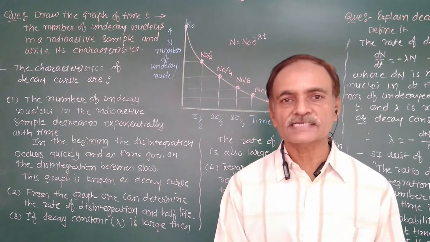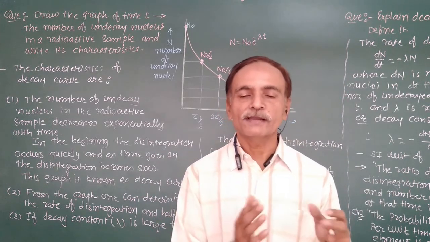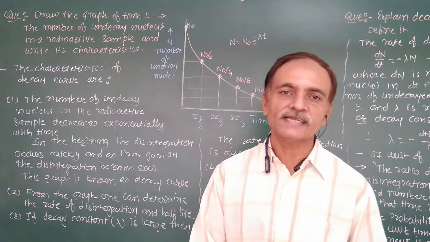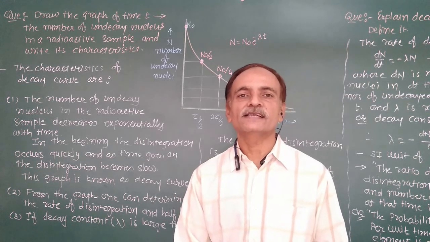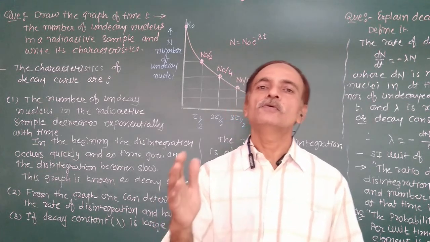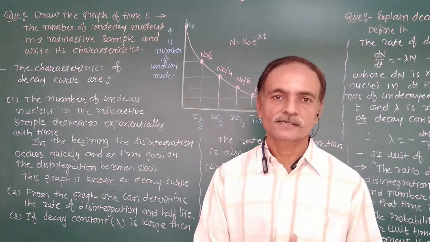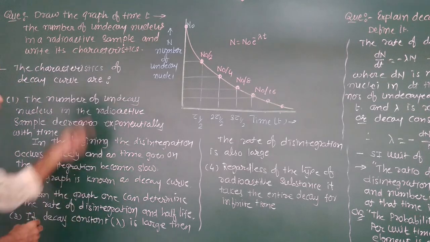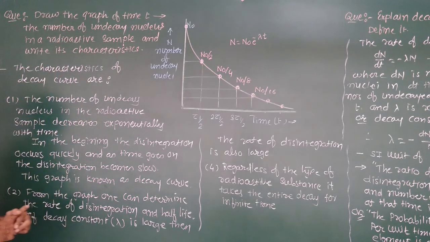As time passes, more and more nuclei disintegrate. Therefore, the number of undisintegrated nuclei also decreases with time, and the rate of disintegration also decreases with time. That means it becomes slower. Now the next question is: draw the graph of time versus the number of undecayed nuclei in a radioactive sample